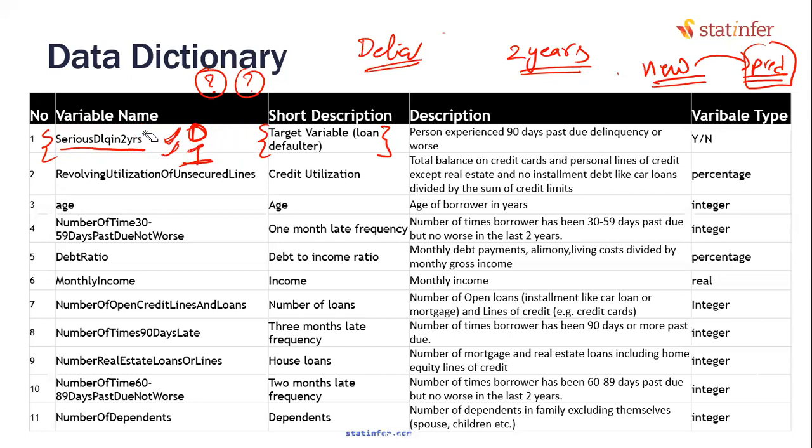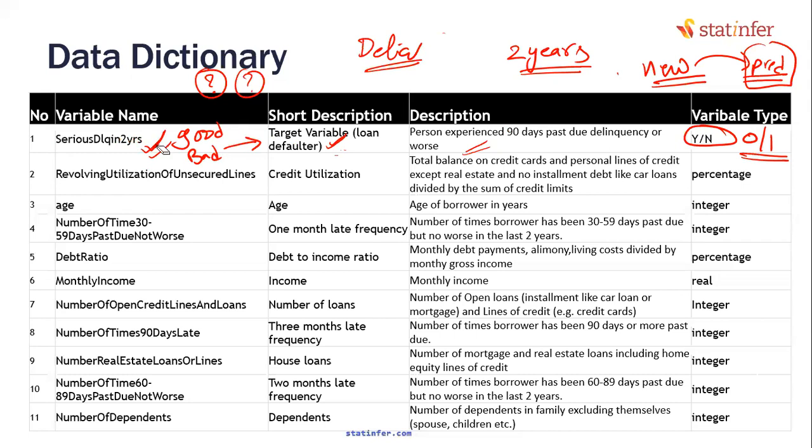So historically, our target variable is seriously delinquent. Okay, some customers are seriously delinquent, some customers are not. This is the target variable, which is also known as loan defaulter. Defaulter or non-defaulter. There is a definition for it. In simple words, you can see this as person is a good customer or bad customer, as simple as that. Good or bad. This variable is yes or no type, 0 or 1 type of variable, Boolean variable. Whether it's a serious delinquent or not.